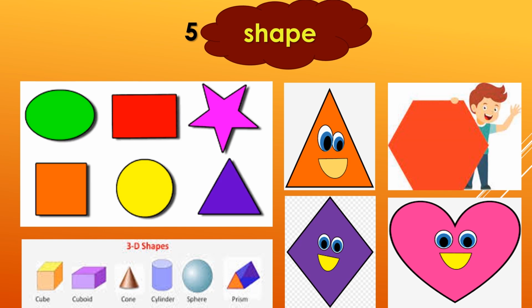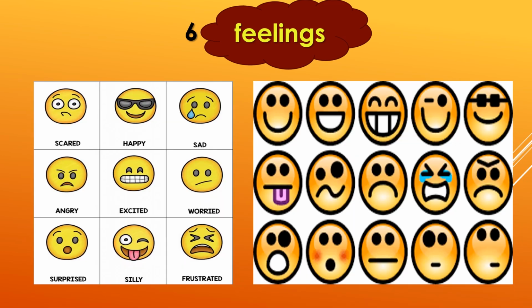Hexagon, heart, diamond shape, then all the 3D shapes such as the cube, cuboid, cone, cylinder, sphere, etc. Number 6 is the feelings. So all the emoticons that we use, such as the scared smiley, happy, sad, angry, excited, worried, surprised, silly, frustrated, loved, all these feelings are included when we describe our feelings.